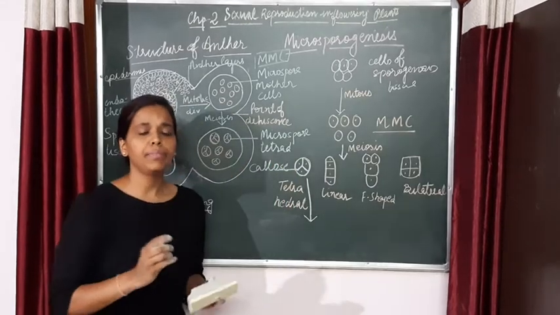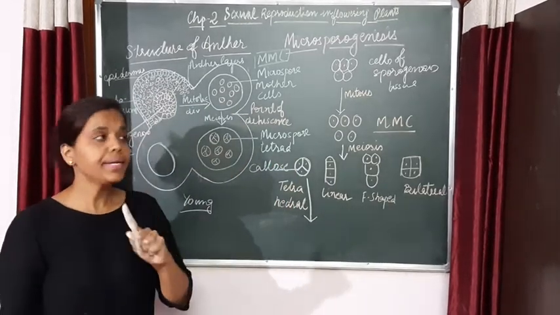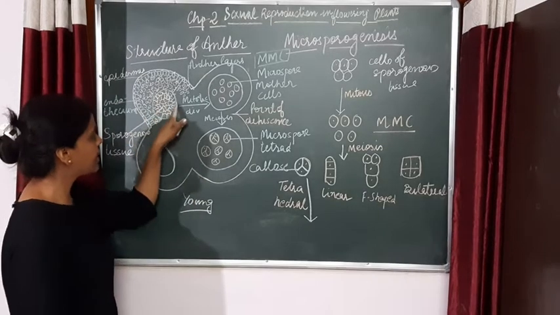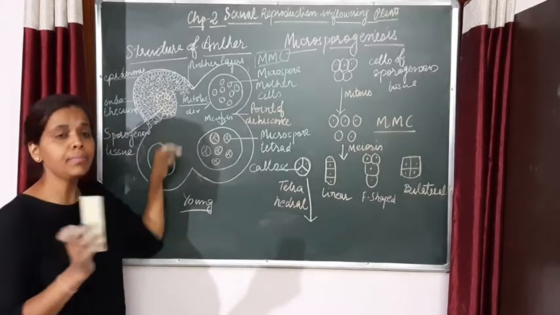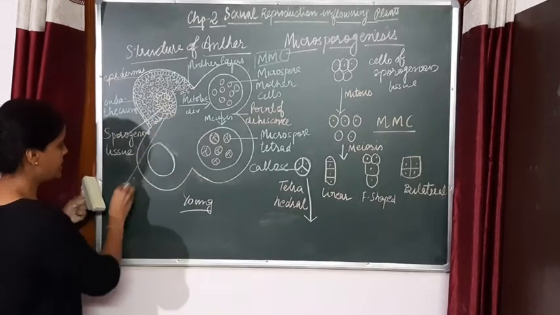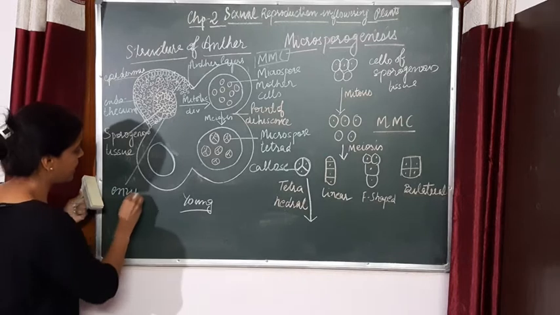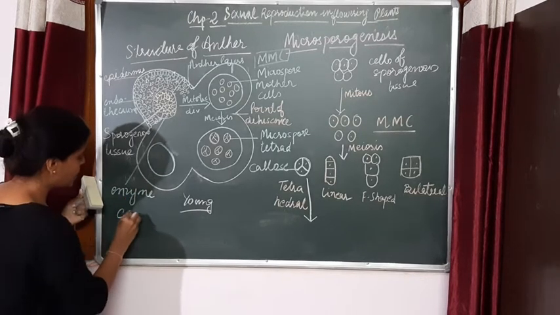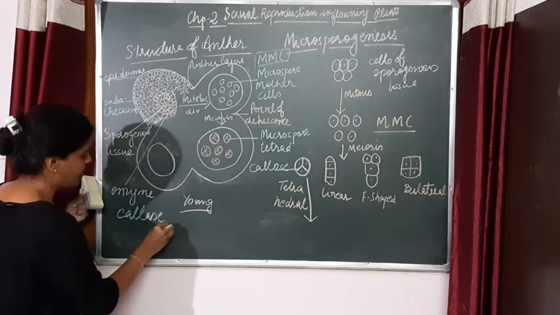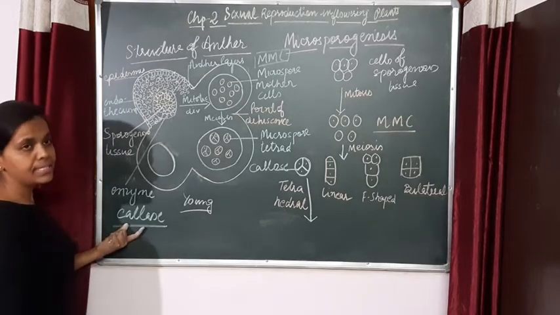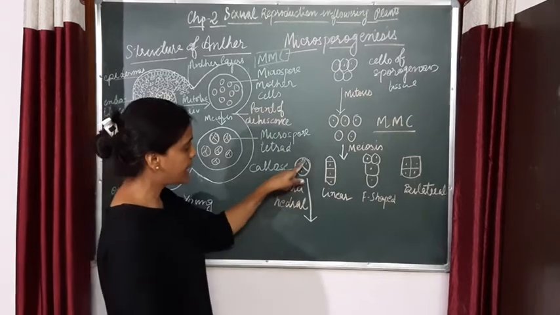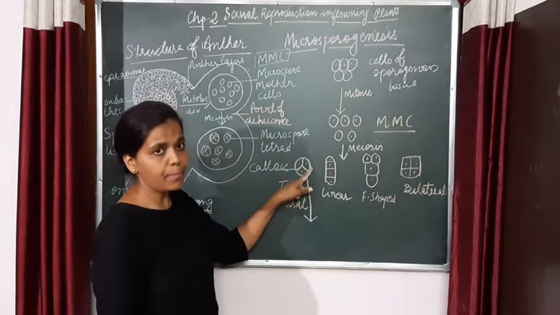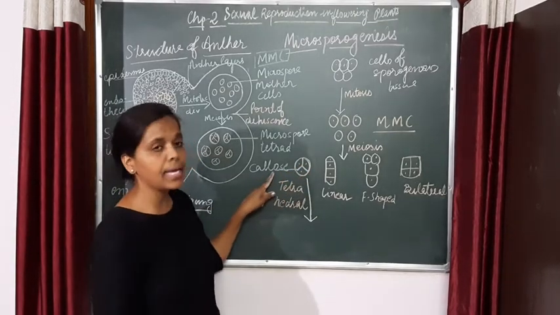Again, one point I missed in the tapetum. The tapetum layer secretes an enzyme, and its name is callase, right? Callase is an enzyme which is secreted by the tapetum. Now you know that in this tetrad, these cells are joined by callose.